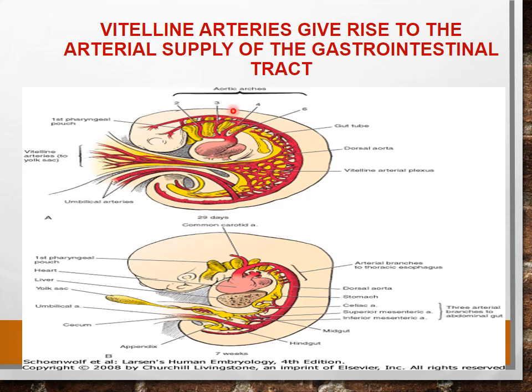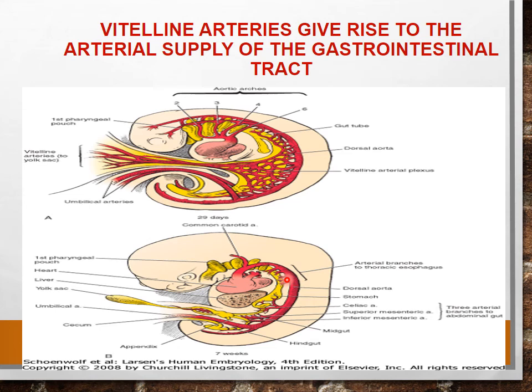So here you have seen this portion, which is the portion of the aortic arches, where you have seen now the formation of the carotid arteries and aorta. And then the portion which is from the yolk sac, their vitelline blood vessels, are going to give rise to the arteries associated with the foregut, midgut and hindgut.